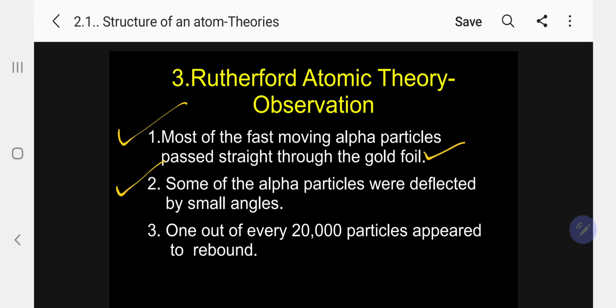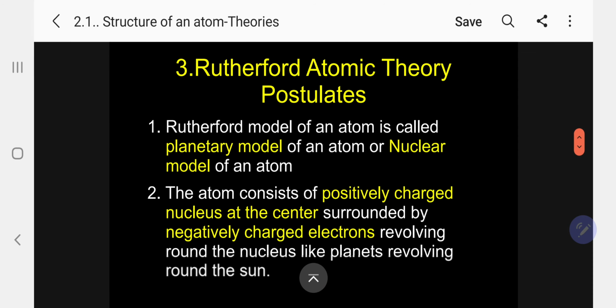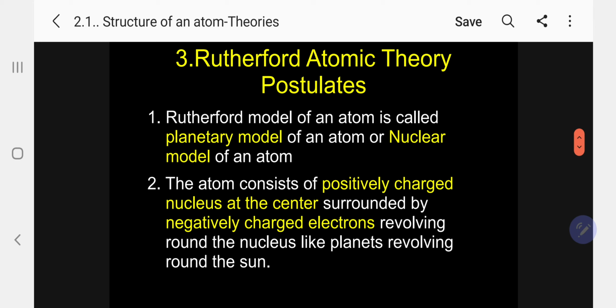Number 2, some of the alpha particles were deflected by some angle. That means 1 or 2 particles hit sideways. Suppose this is the nucleus. If a particle hits sideways, it goes this way. So some of the alpha particles were deflected by small angles. And the third, 1 out of every 20,000 particles appeared to rebound, returning back. Based on these observations he proposed the theory, so his theory is reliable.